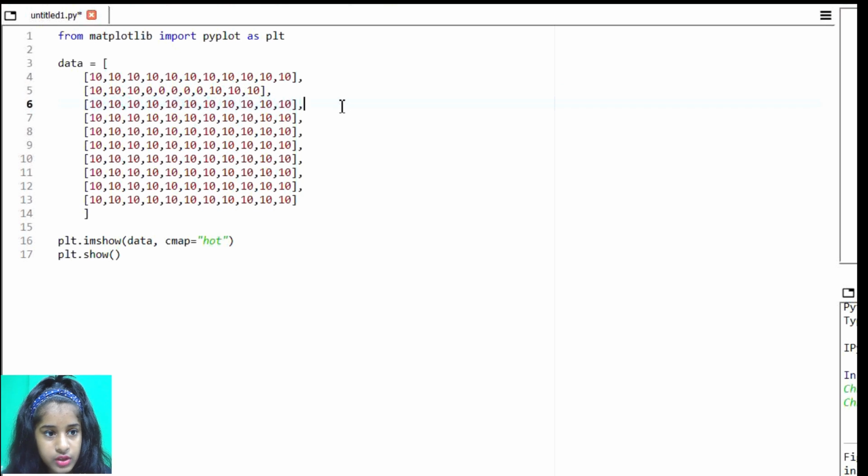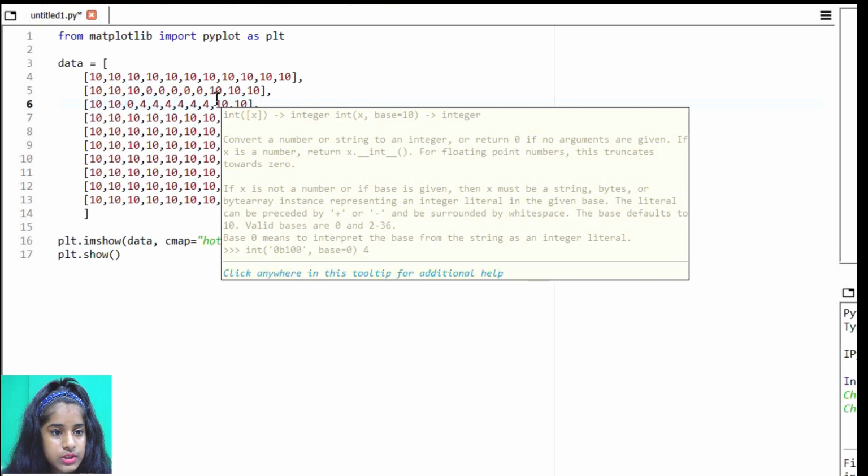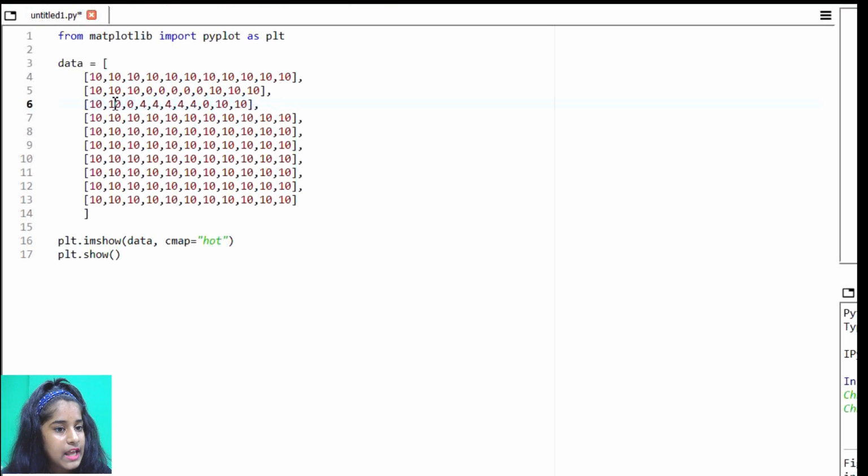And then in the third row, what we're going to do is we're going to put 10, 10, and then we need a 0, and then we need 4s. So the third row is going to be like 10, 10, 0, 4, 4, 4, 4, 4, five 4s, and then 0, 10, 10.